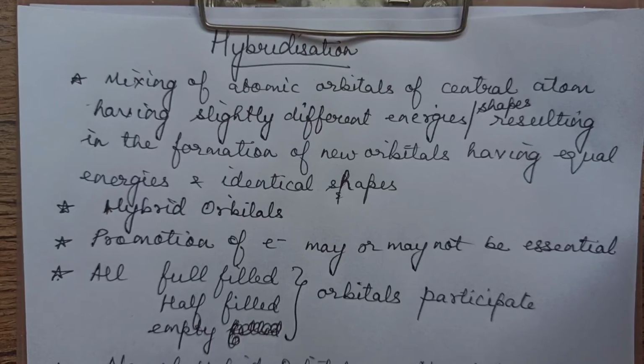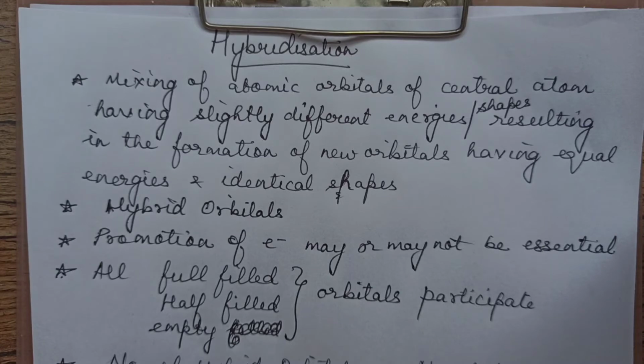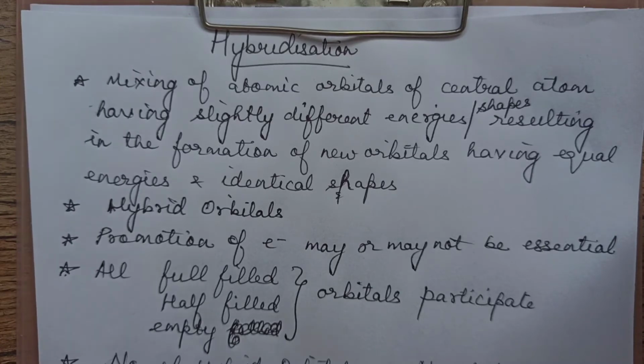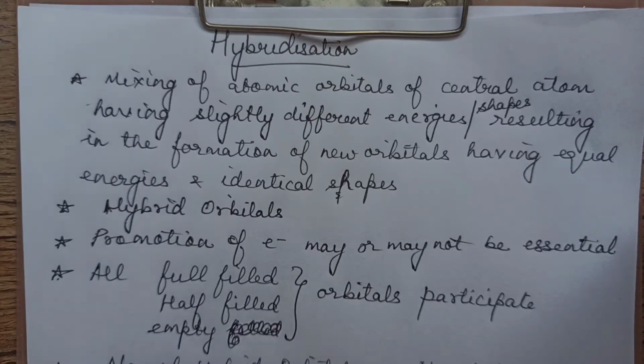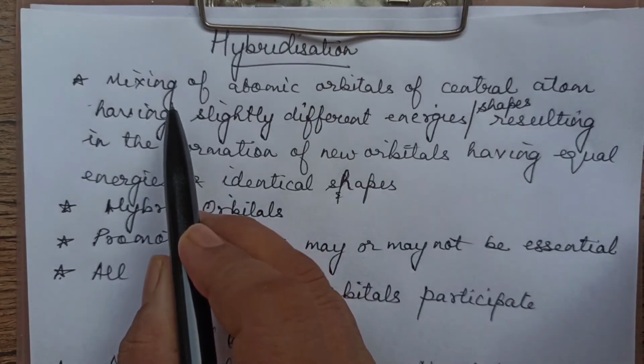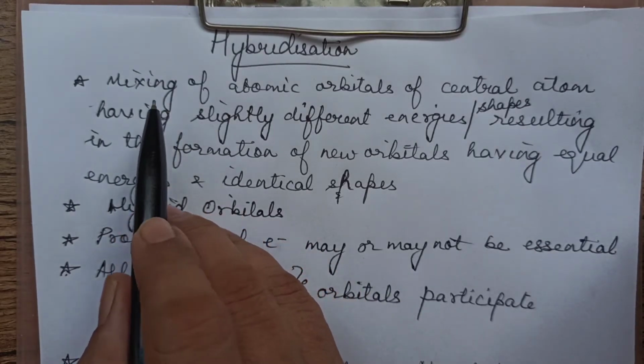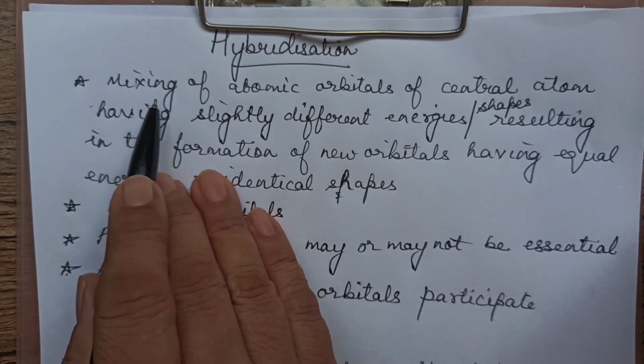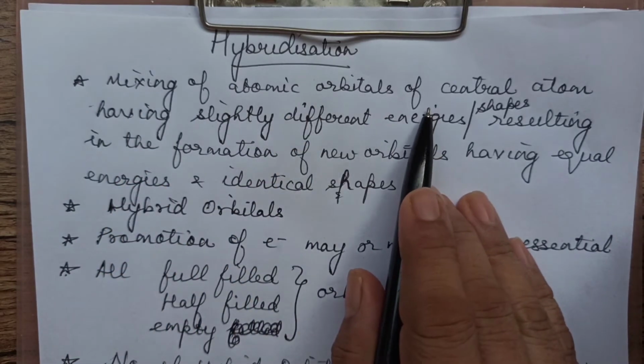Good morning, students. Today we are on to the next video of chemical bond, and in today's session we will be talking about hybridization. Now first let us define what is hybridization and what was the need to talk about hybridization, why this concept was introduced. First let us define hybridization. It's defined as intermixing of atomic orbitals.